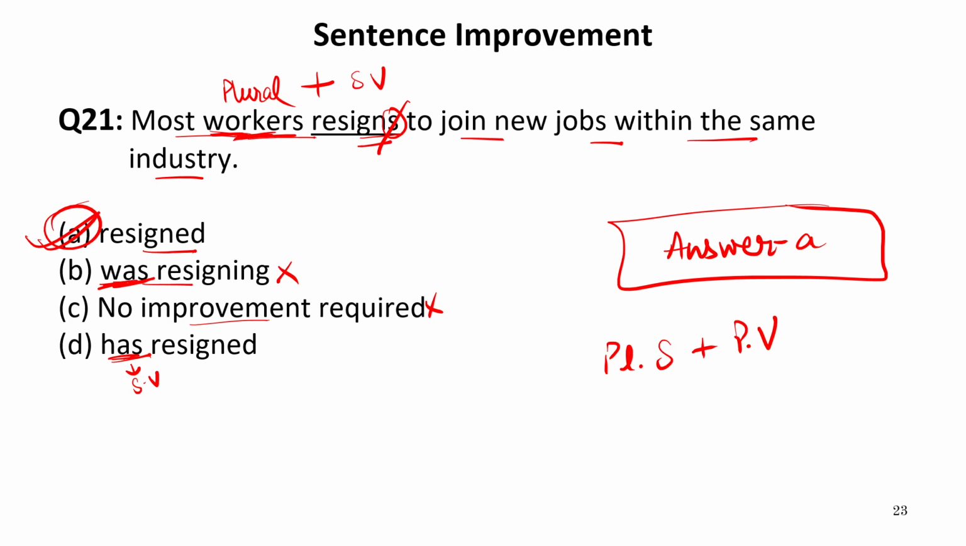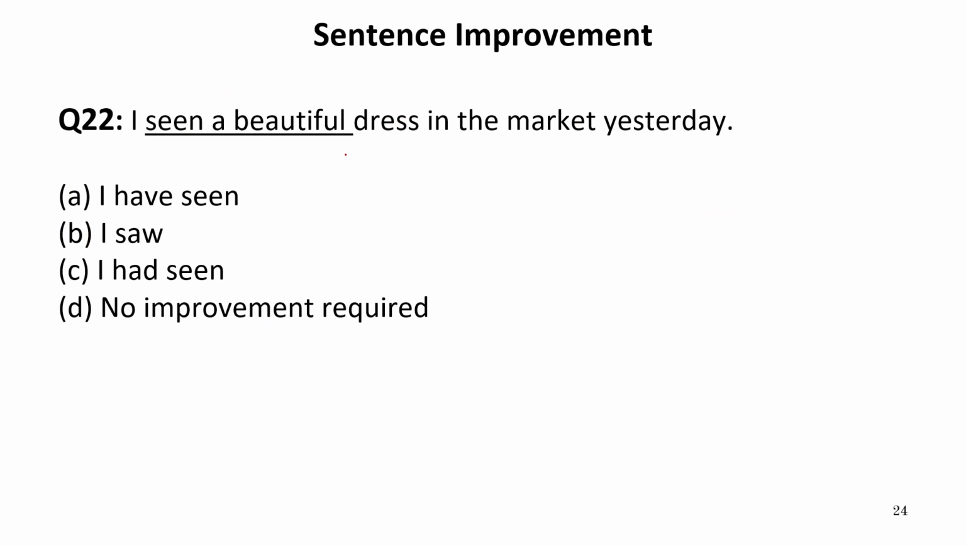Now let us move to the next one. I seen a beautiful dress in the market yesterday. Now seen is verb third form. Yesterday shows that this sentence is of past and we know the time of past. And whenever we know the time of past, we use past indefinite tense or simple past tense, that is subject plus verb second form. So we need verb second form over here, not the third form.